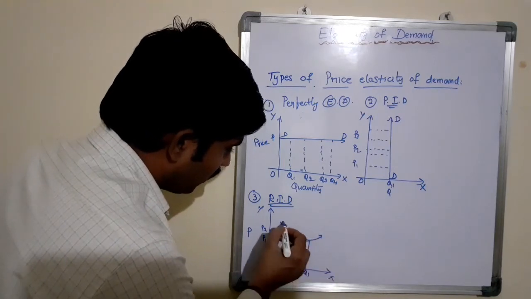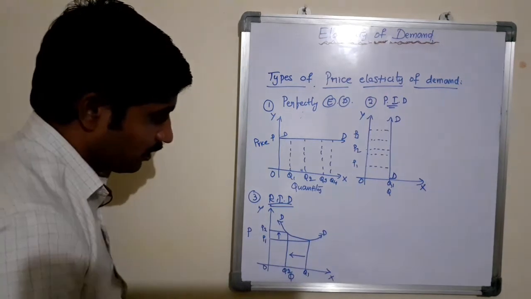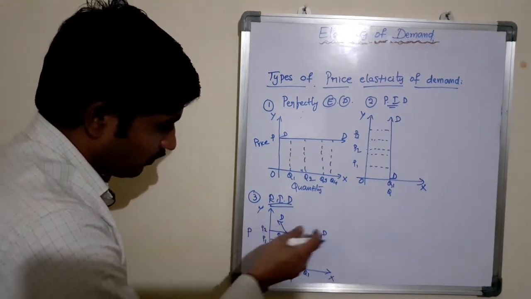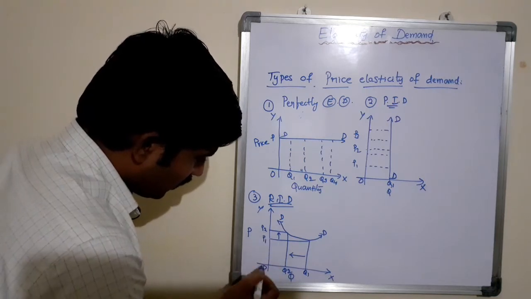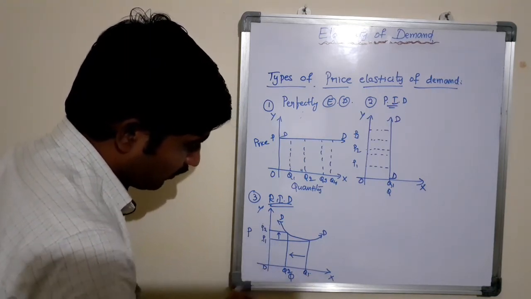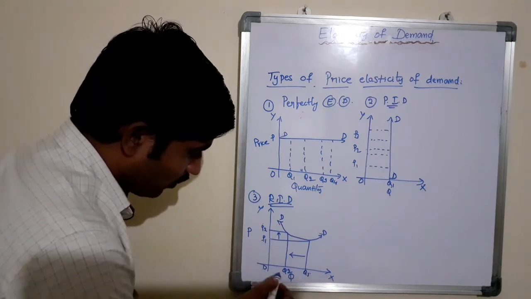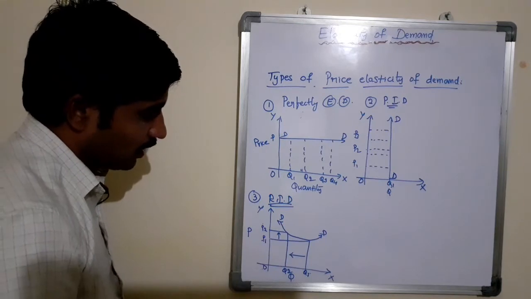Here the demand curve is floating like this. This is a demand curve. DD is a demand curve which is floating like this. Here if the price is increasing from OP1 to OP2, the quantity demanded of a commodity decreases from OQ1 to OQ2.